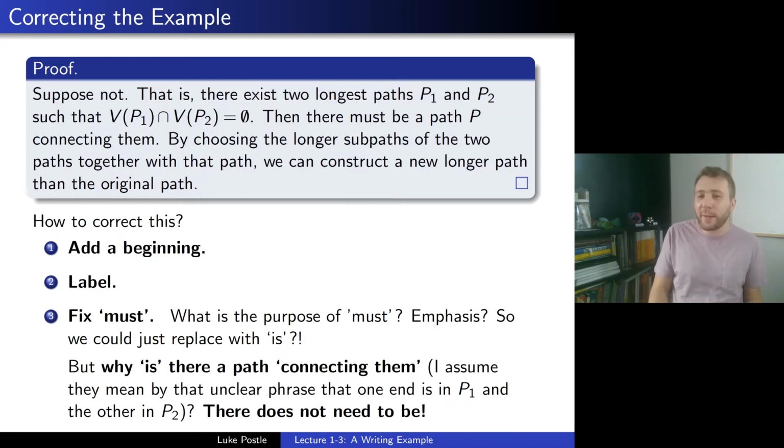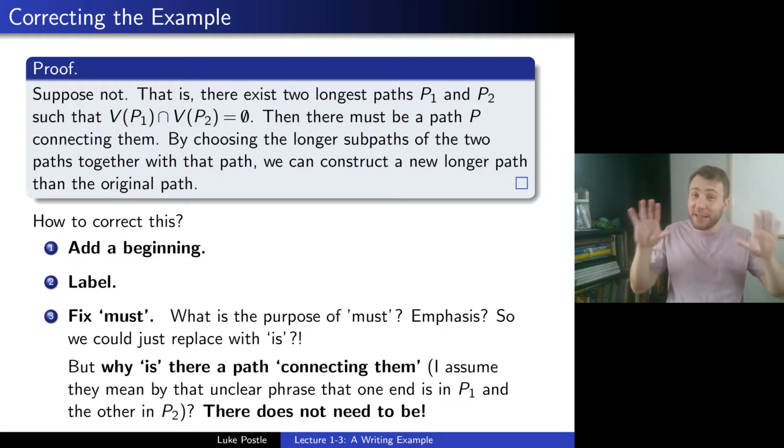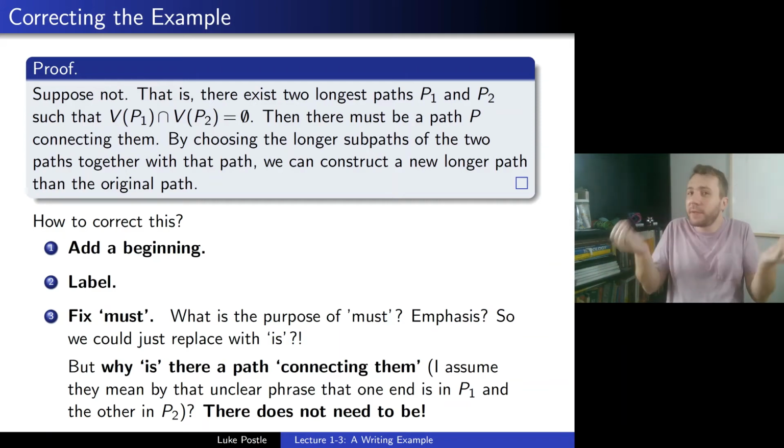Why doesn't there need to be a path? Because the graph doesn't have to be connected. Right? If these two longest paths lived in different components, then there would not be a path with one end in P1 and one end in P2. So actually the whole statement we were trying to prove, our theorem, is just false.